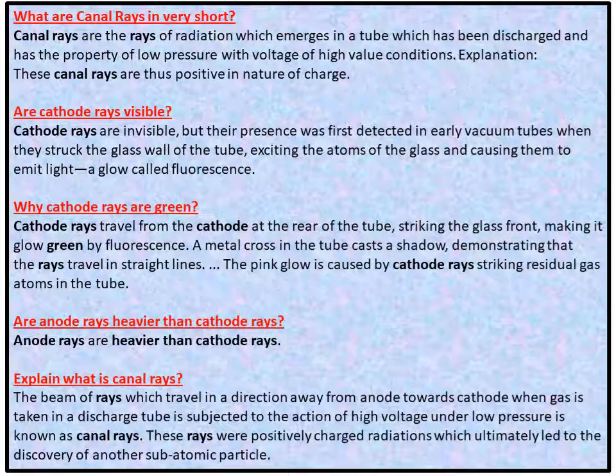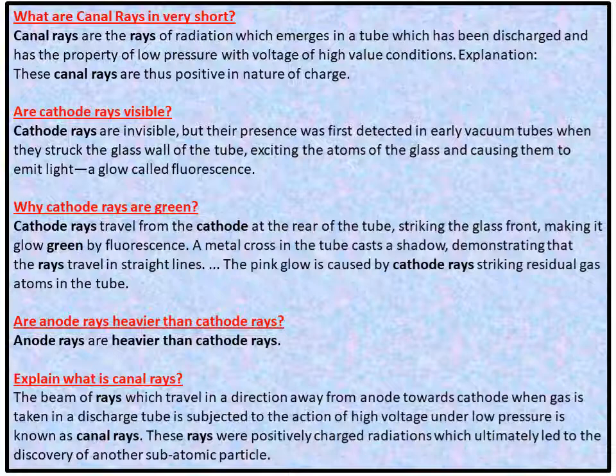What are canal rays in very short? Canal rays are the rays of radiation which emerge in a tube which has been discharged, under low pressure and high voltage conditions. These canal rays are thus positive in nature of charge.